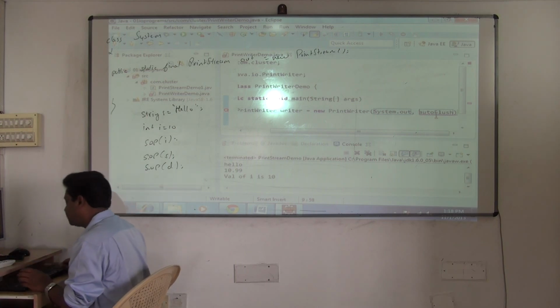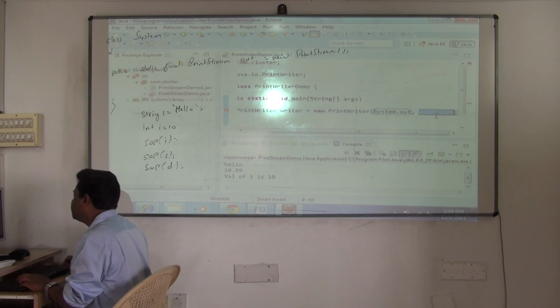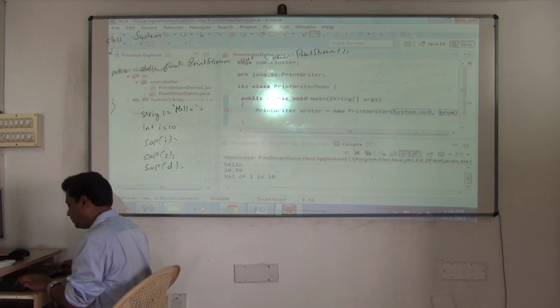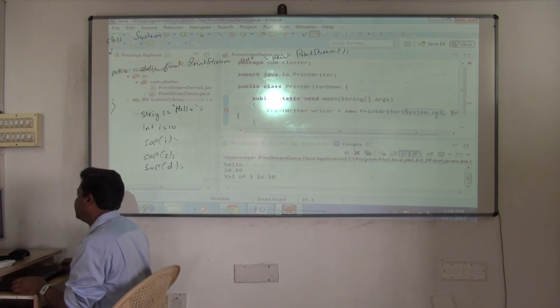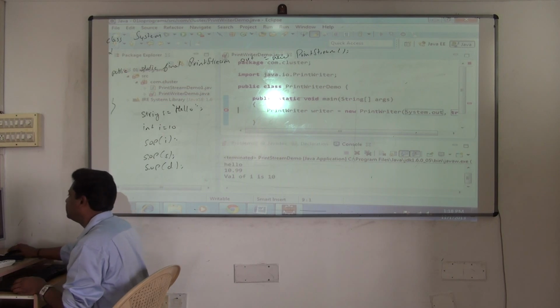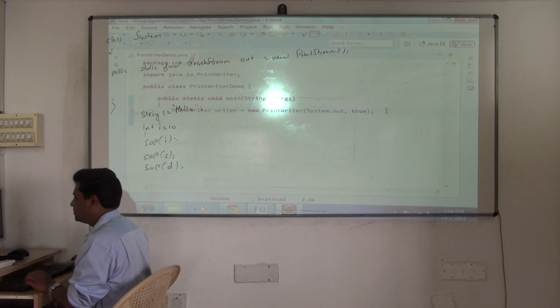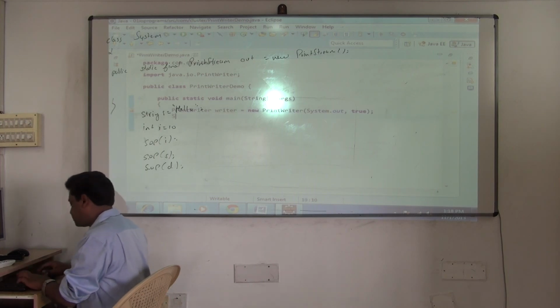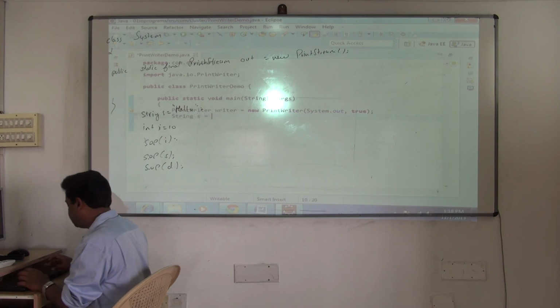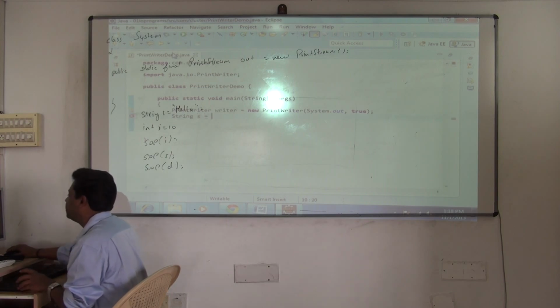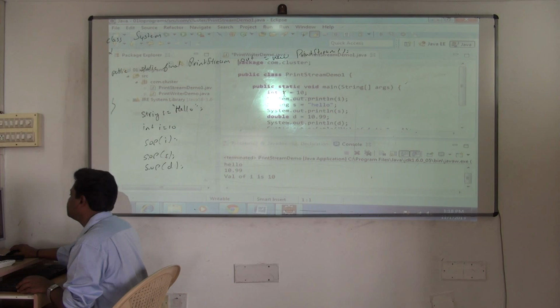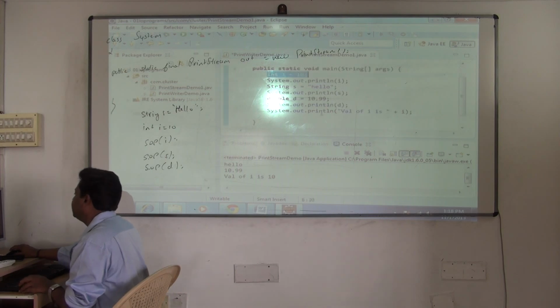And autoflush means it's a boolean value. You have to either pass true or false. So I'm passing true, which means as soon as it prints, it will do what? It will flush. Understood? So true means it will flush, else it will not flush. Now see this. String s is equal to the same things. We'll see how to do the output. What we had now, I was doing with SOP. int i. Same output we'll do here.